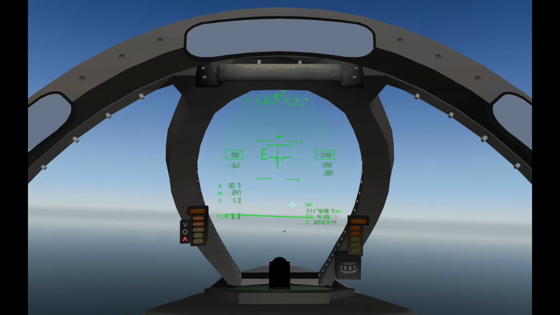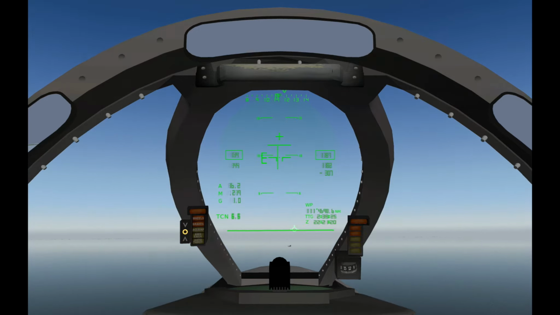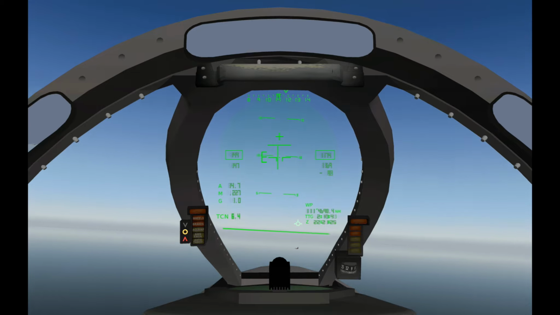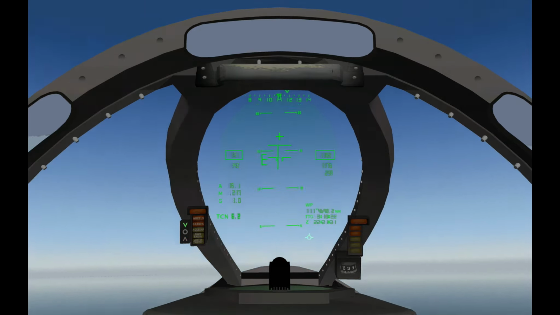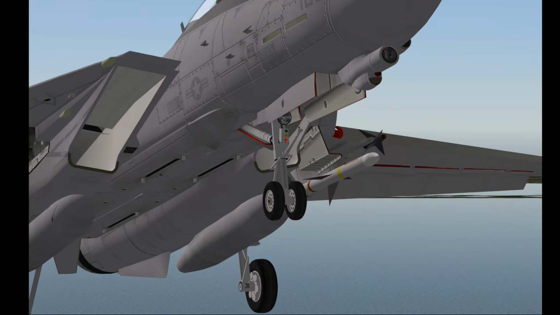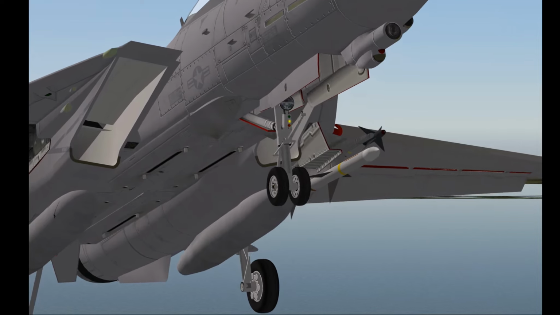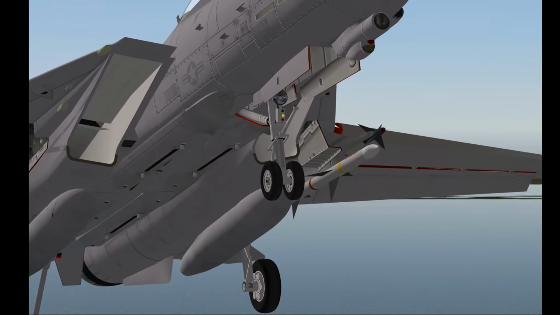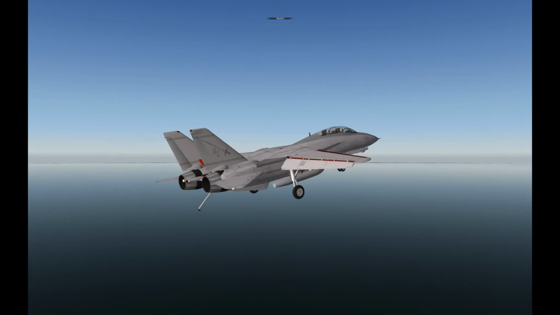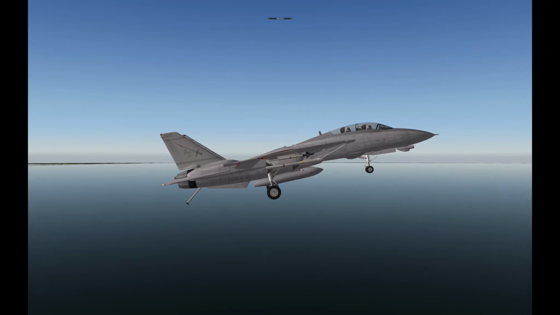On speed is the AOA that gives the jet the proper landing attitude and puts the hook in the optimum position to catch a wire. It is represented by a yellow circle on the AOA indexer. A red arrow means you're fast, a green arrow means you're slow. The same light pattern is displayed on the nose gear, so the LSOs on the ship can determine your AOA on approach. The proper on-speed attitude is a nose-high attitude.